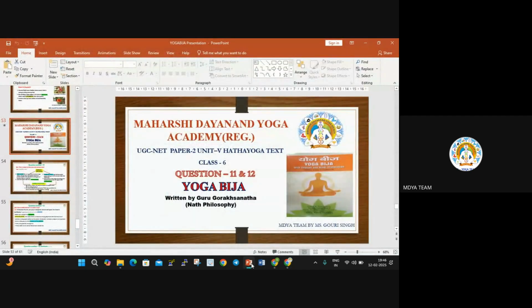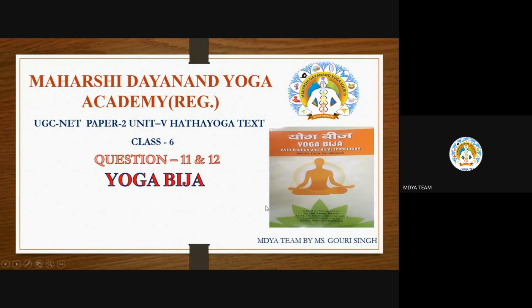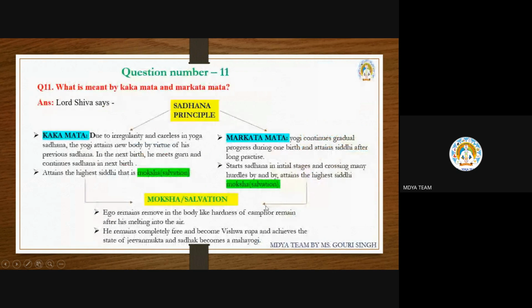Today it is our sixth class, and we need to discuss question number 11 and 12, because we already completed 1 to 10. So what is present in 11 and 12? That we need to discuss first.